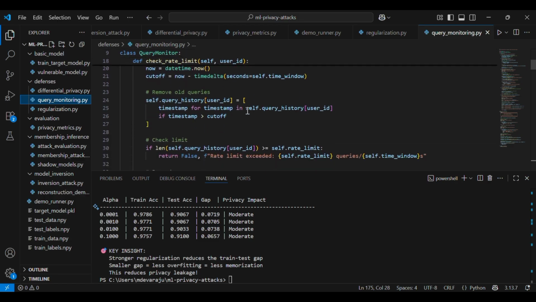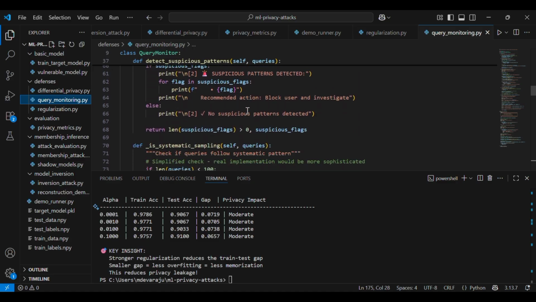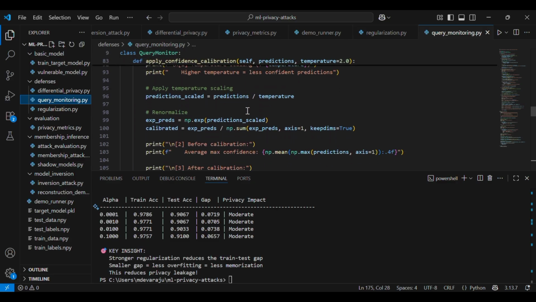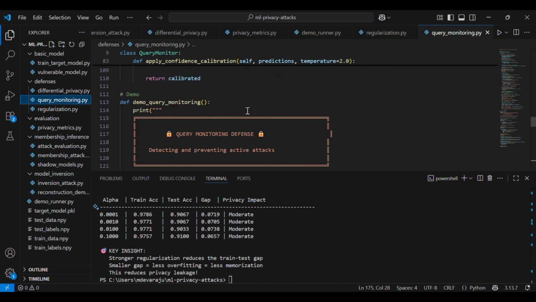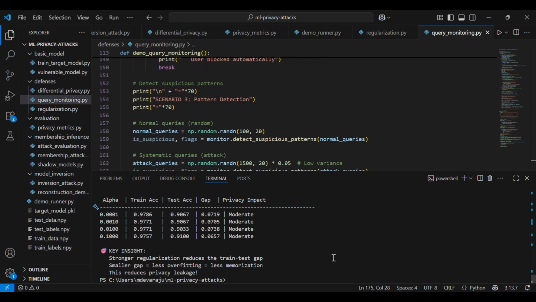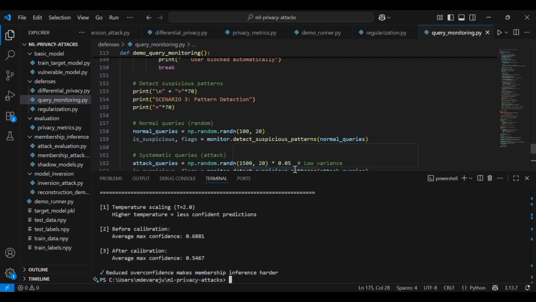Next, moving on to the next defense, called query monitoring. The first two defenses protect the model during training. Query monitoring protects it during deployment by detecting and blocking active attacks. These three techniques: first, rate limiting, limits how many queries each user can make.